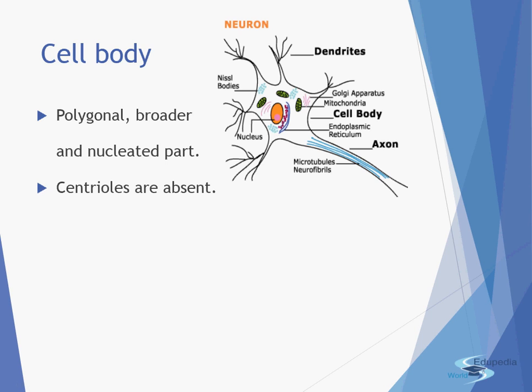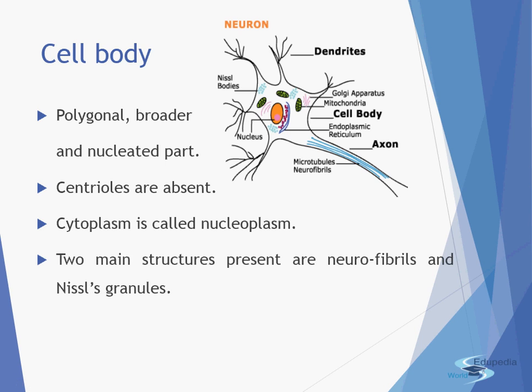The centrioles are absent, and this is the most important thing. If the centrioles are absent, the cells do not divide. So this is the thing to be noted, children, that the neurons do not divide throughout their life. Once formed, they cannot divide and form new cells. The cytoplasm of the neuron is also known as the nucleoplasm. And the two main structures which are present are the neurofibrils and the Nissl's granules.